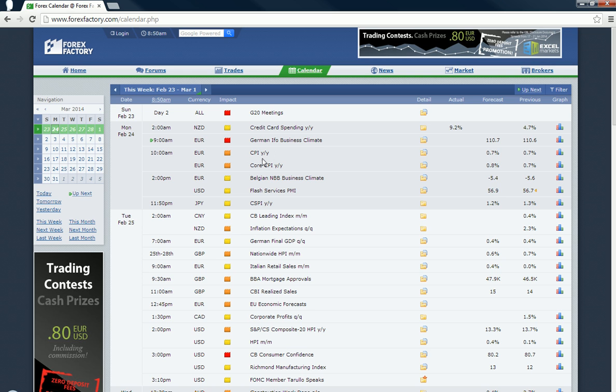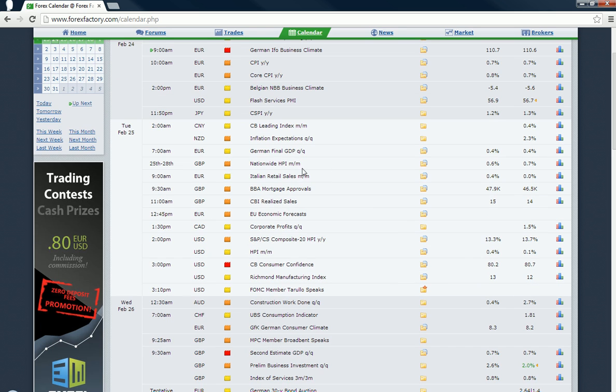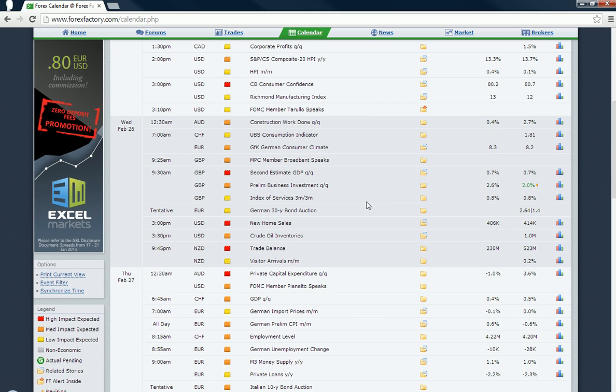You also got Eurozone CPI, but that's mid-tier data. That's why it's in orange. In terms of Tuesday, quite quiet. The only main headline data, the high impact data, is the US consumer confidence at 3 PM GMT on Tuesday, and that is forecast at 80.2, previous is 80.7.